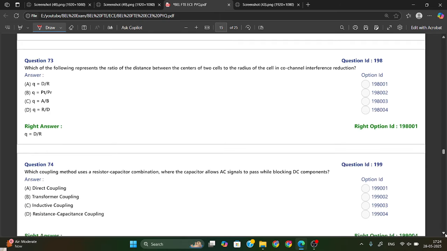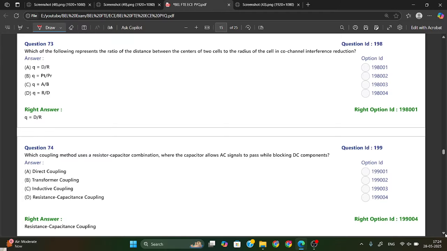Which of the following represents the ratio of the distance between the centers of two cells to the radius of the cell in co-channel interference reduction? Q is equal to D by R. D is the distance between the two cells, and R is the radius of the cell. So from here Q is equal to D by R.